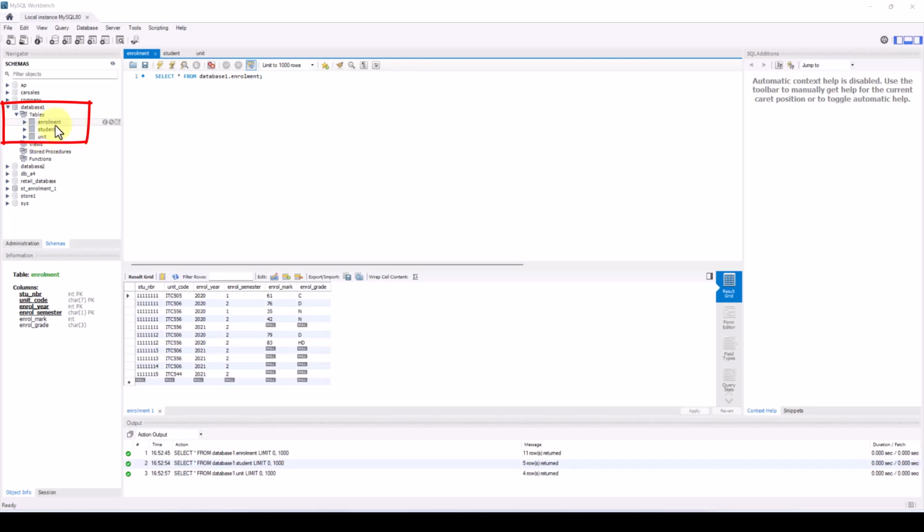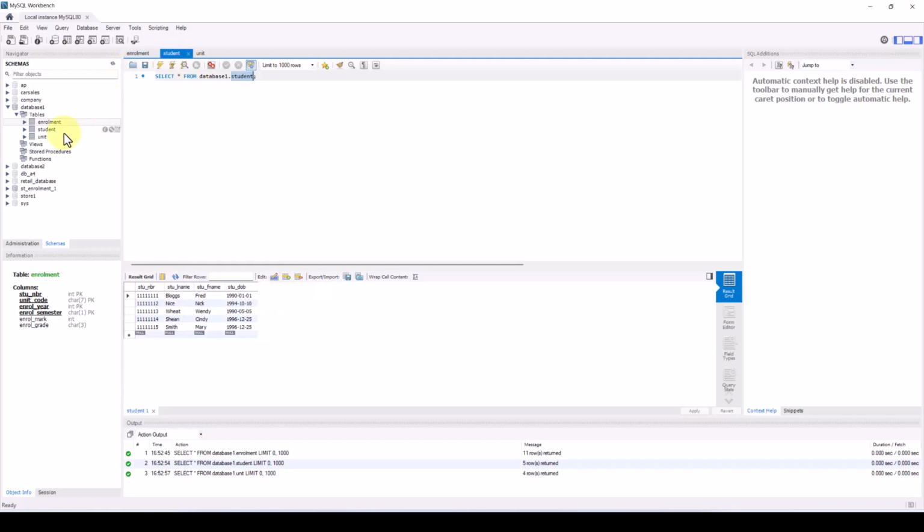To view the contents of these tables, we can click this little button to the right, which will execute this little bit of SQL code for each of these tables. For the enrollment table, we select all columns from this database and from this table, and we can see the output here below. We can see the field names and also the records in that table. We can do the same for the student table, the field names and the records, and the unit table.